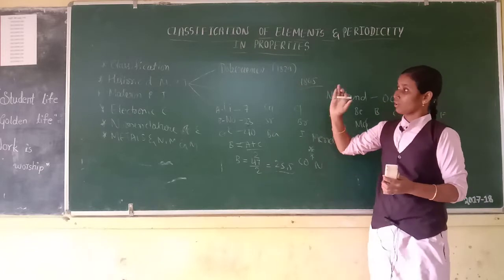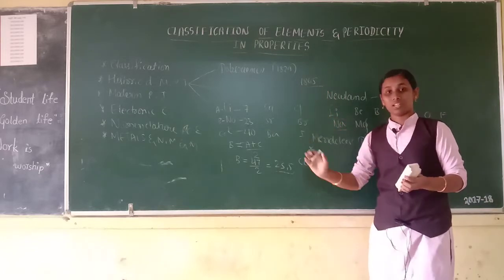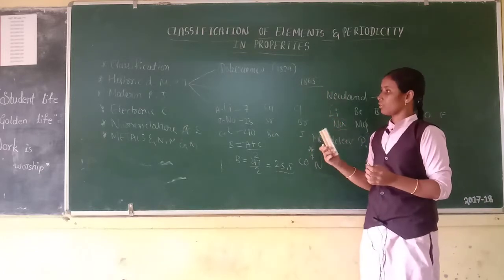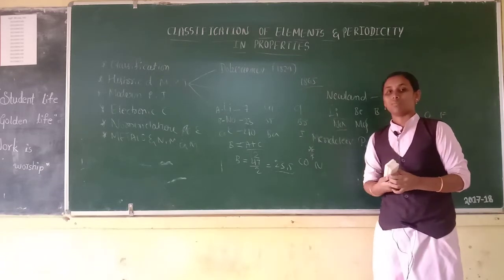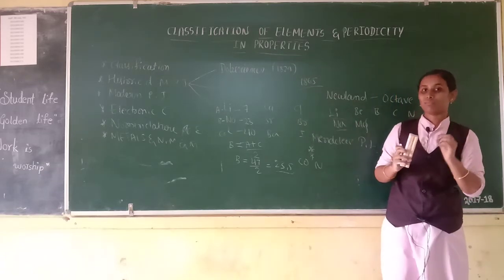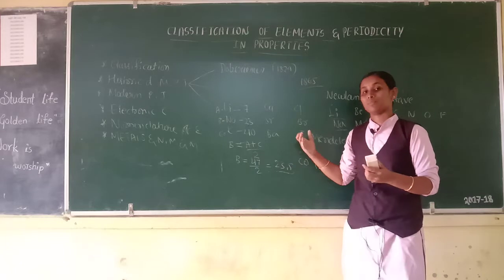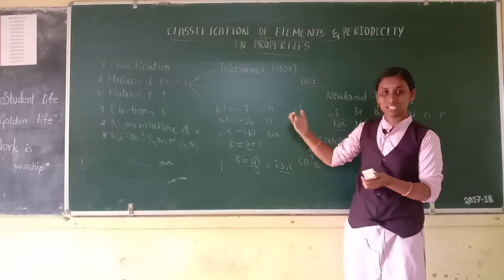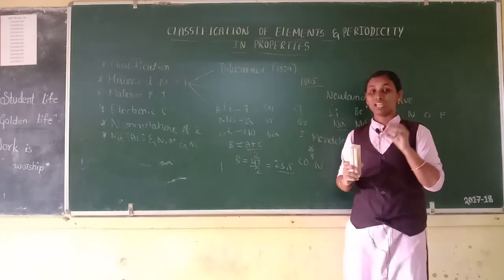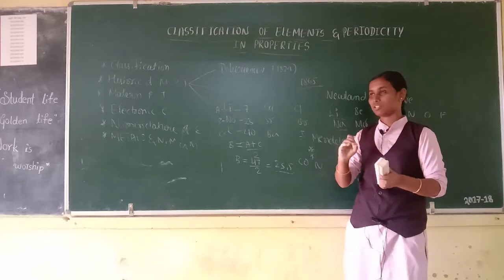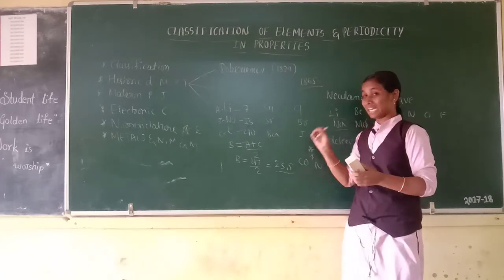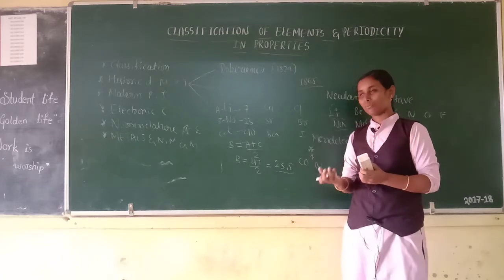Then the modern periodic law. We must bear in mind that when Mendeleev developed his periodic law, chemists knew nothing about the internal structure of the atom.